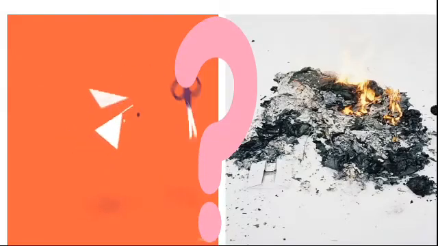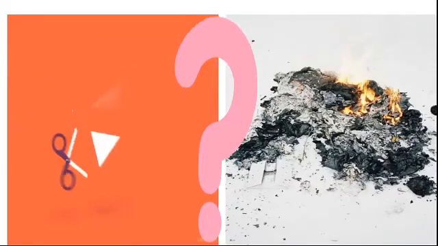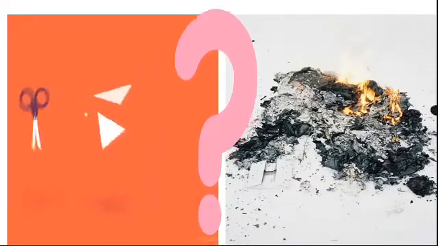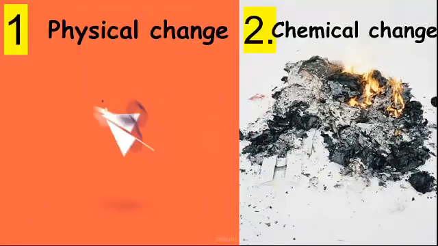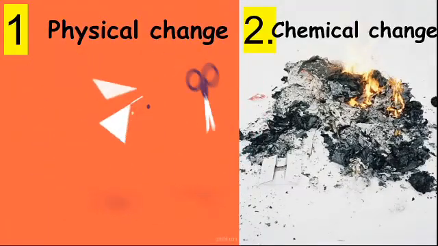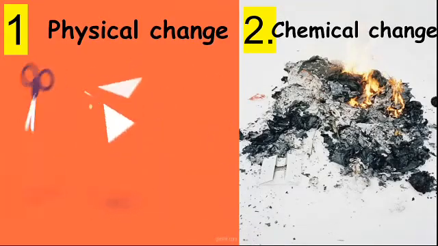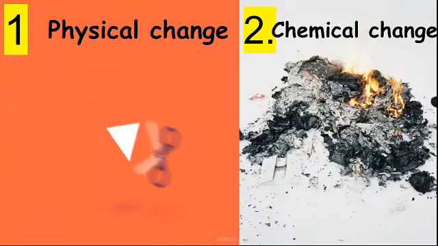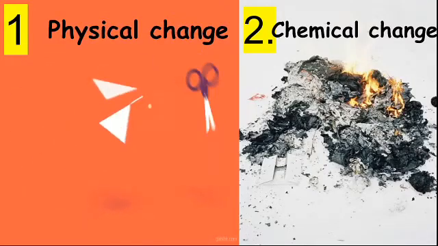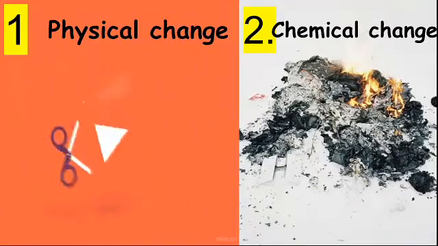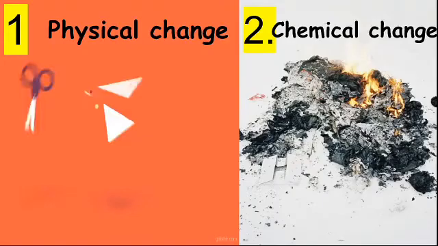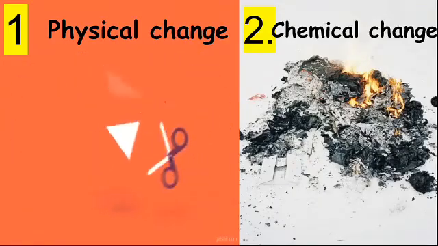Okay children, now tell me which one is physical change and which one is chemical change? Yes, first one is physical change and the second one is chemical change. Because tearing paper into small pieces is a physical change and burning of paper is a chemical change.